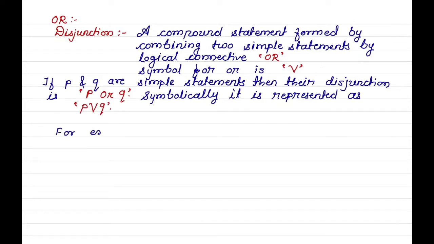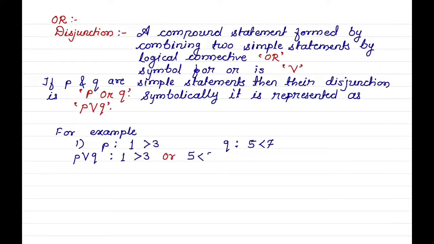We will understand with examples. First one, here statement P is 1 greater than 3 and Q 5 less than 7. Their disjunction: 1 greater than 3 or 5 less than 7.